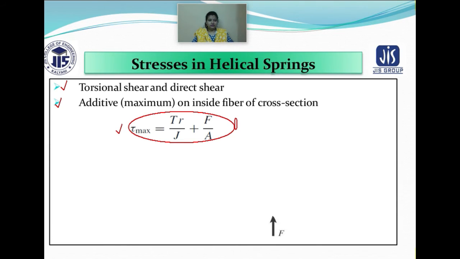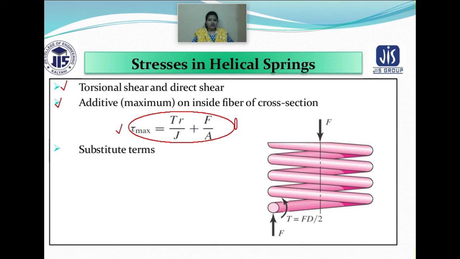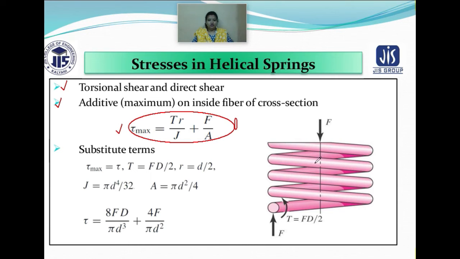Next, you can see the substituted terms. If you look at this helical spring, the force has been applied in this direction, and a torque is produced, that is F into D by 2.